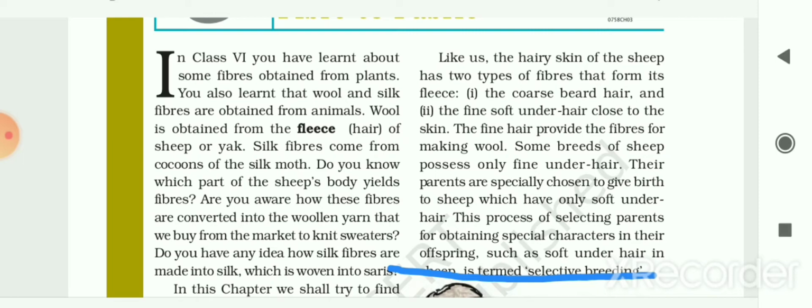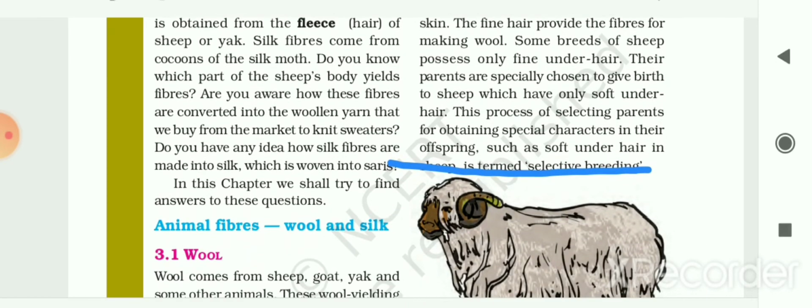The first type is the coarse beard hair, and the second type is the fine soft under hair, which is close to the skin. The fine hair provides the fibers for making wool, and some breeds of sheep possess only fine under hair, and their parents are specially chosen to give birth to sheep which have only soft under hair.